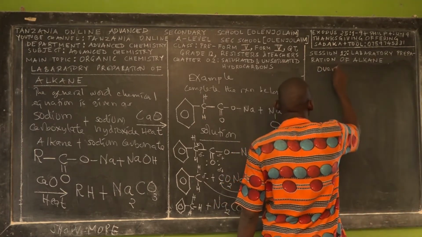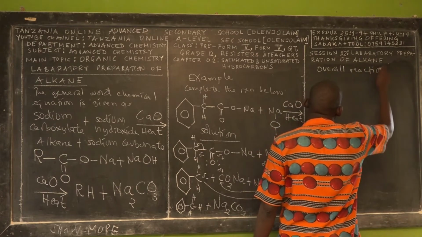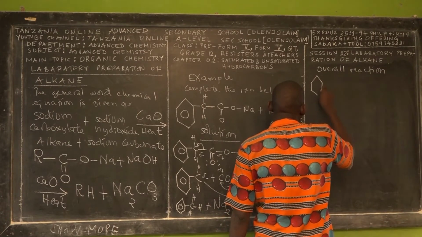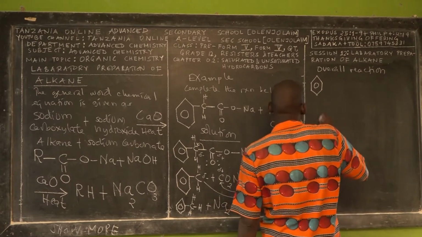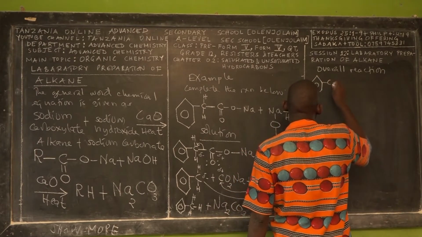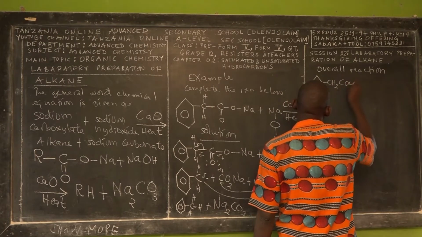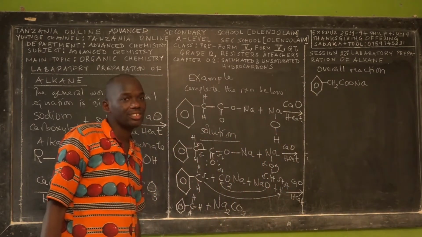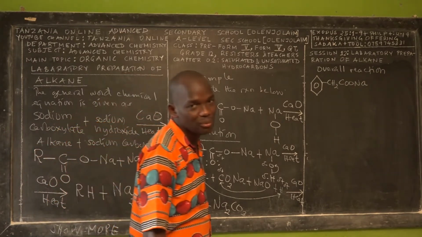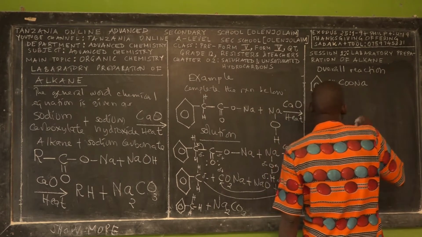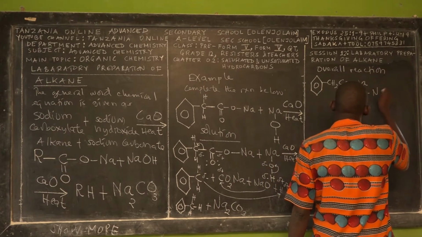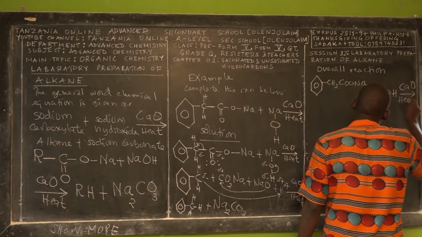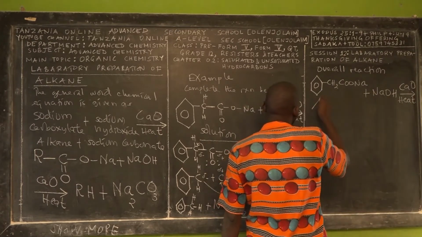So simply, the overall chemical reaction is, we have this organic compound, then this guy has 2 hydrogen, which is sodium benzoate. Sodium benzoate reacts with sodium hydroxide, in the presence of calcium oxide as catalyst, and heat is from this guy.